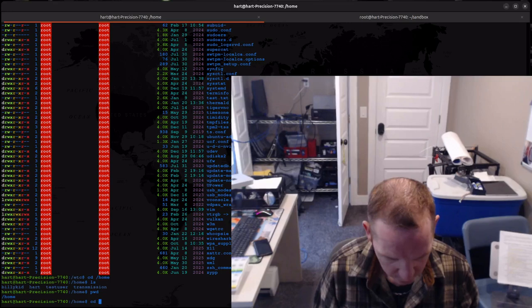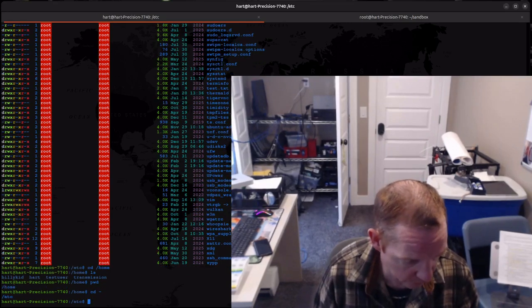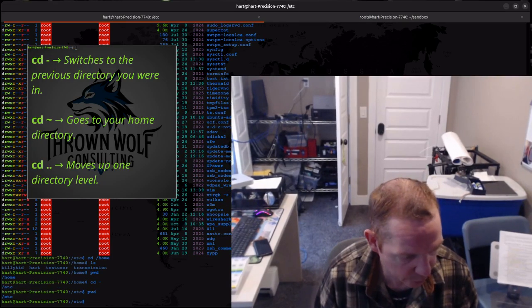So we got some of that. cd - will take you to the previous folder you were at. It won't take you home, it takes you to the previous folder. It took us back to /etc, as we can see in both places.